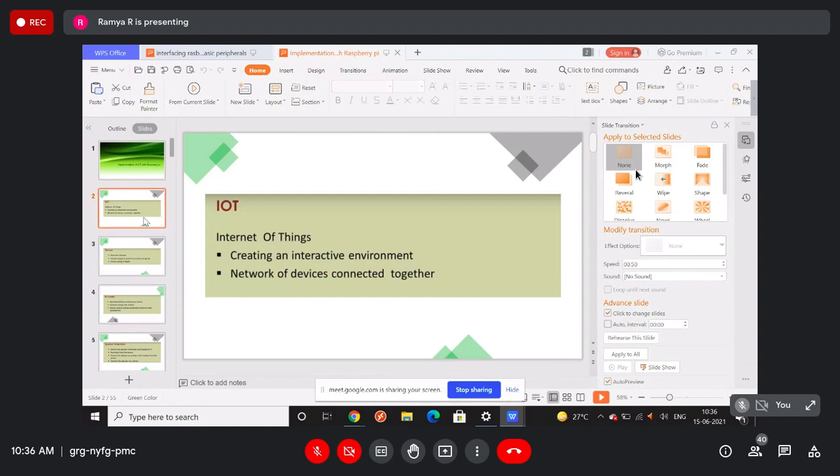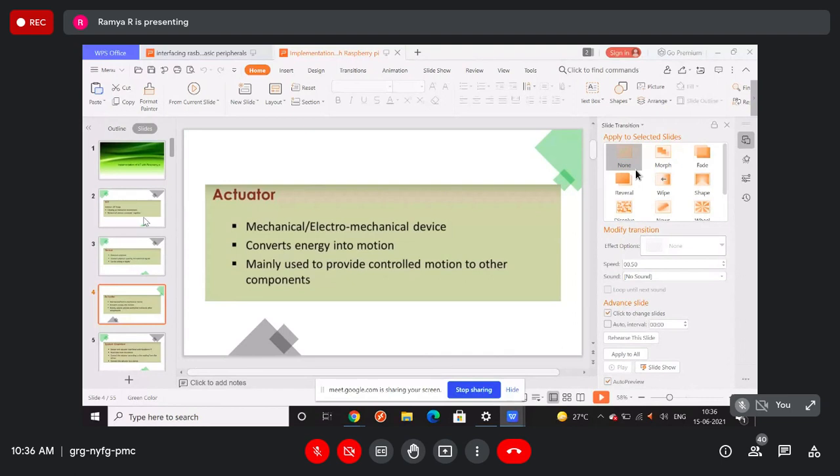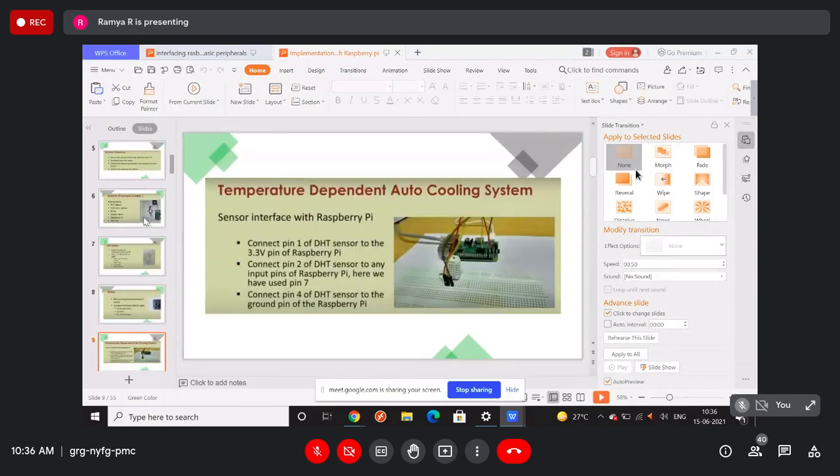So now coming to the implementation of IoT with the Raspberry Pi, here I'm completely talking about the implementation, how we are doing it with this Raspberry Pi. Okay, so here, for example, the way we can do it, we have discussed those things, right? Here we took one example project, a temperature dependent auto cooling system. With that we implemented some IoT based on this Raspberry Pi implementation we have seen.